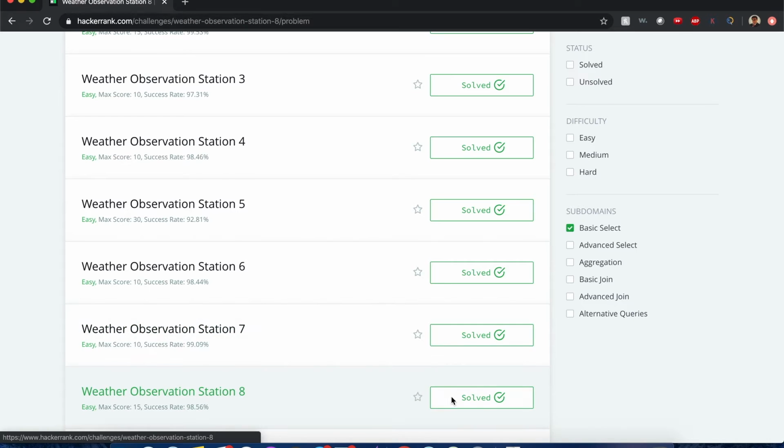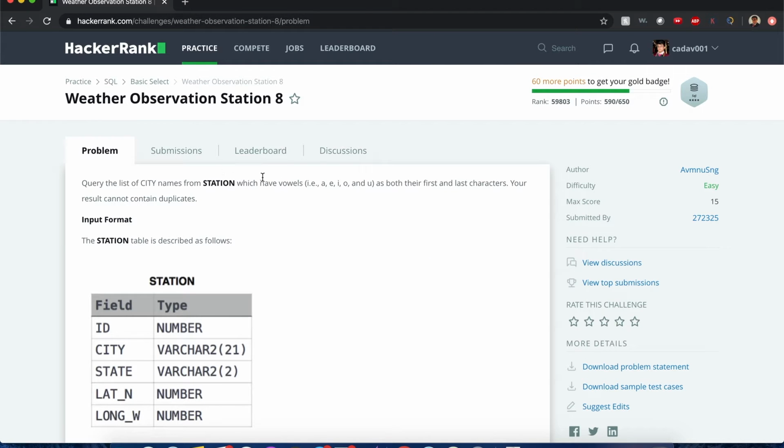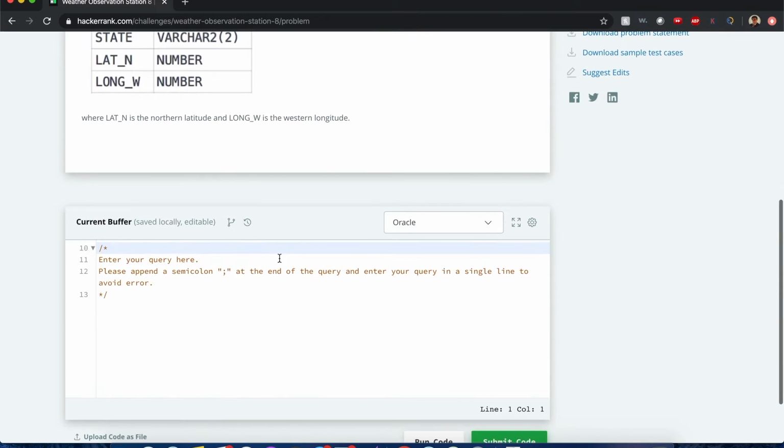Now let's go to question number 8. Okay, it's almost similar this time. You want to query the city names from STATION that have vowels as the first and the last characters, and we don't want duplicates. So let's work again with what we do know.